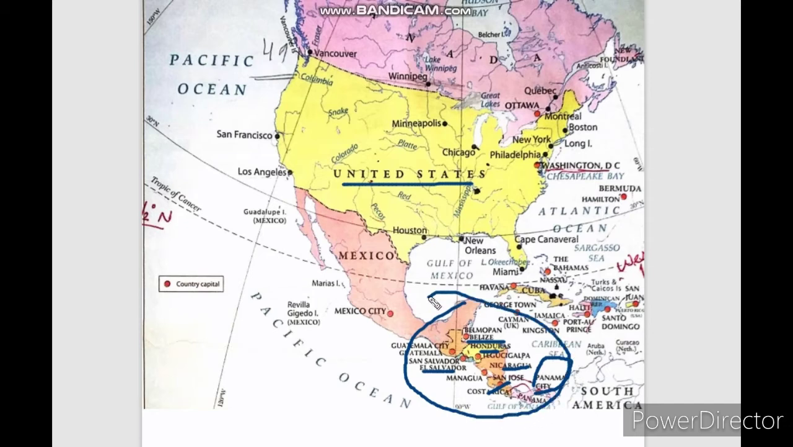Now talking about the West Indies, they are in the Caribbean Sea. As you can see here, Caribbean Sea is written. So the countries which are located near the Caribbean Sea are the West Indies.